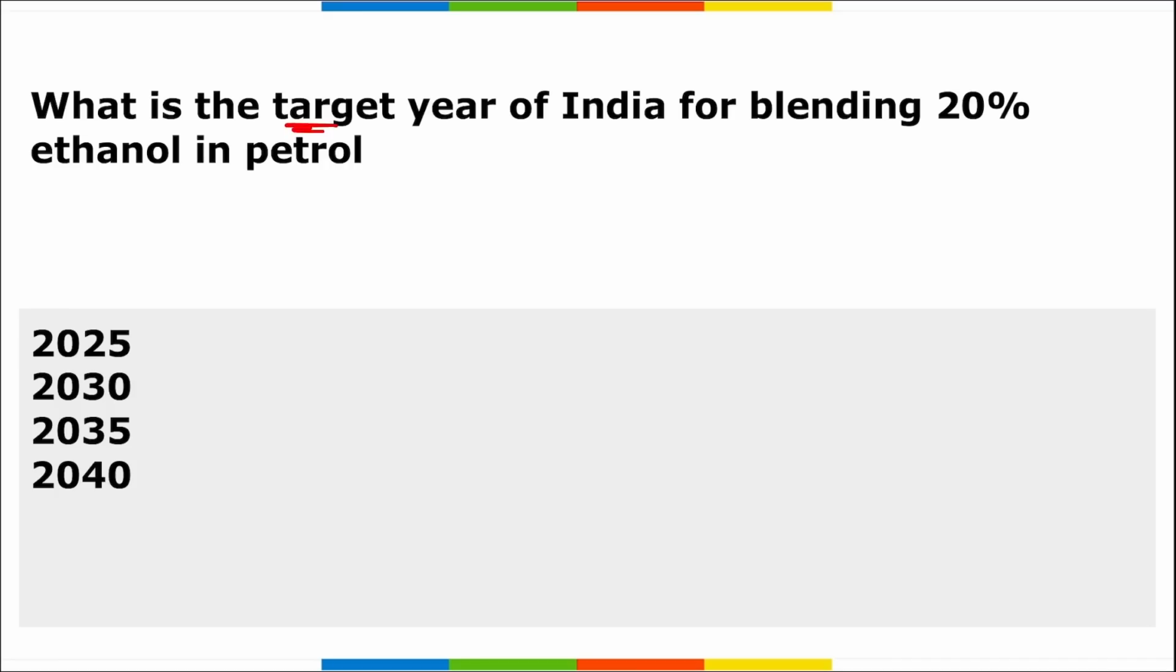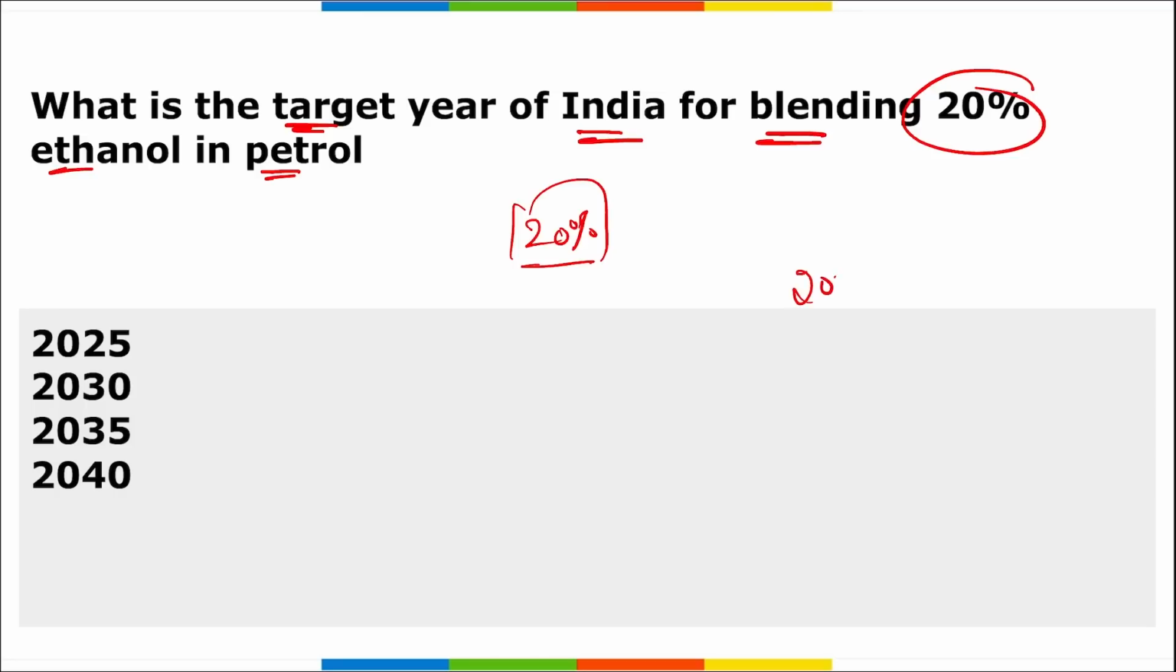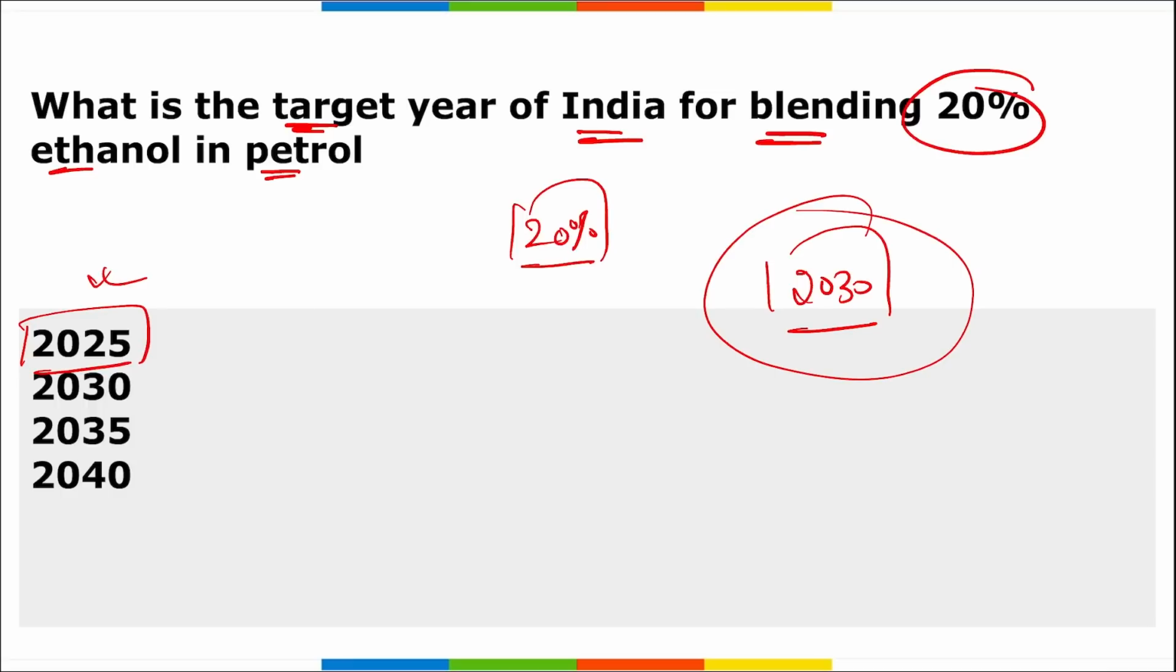Next is, what is the target year of India for blending 20% ethanol in petrol? We are talking about 20% blending of ethanol in petrol. Earlier the target was set to be 2030. Now the target has been reduced to 25-26. All right. So coming back, remember, Government of India has advanced their target to achieve 20% ethanol blending in petrol to 2025. That was earlier decided to be 2030. Right. Direct question needs to be asked here.